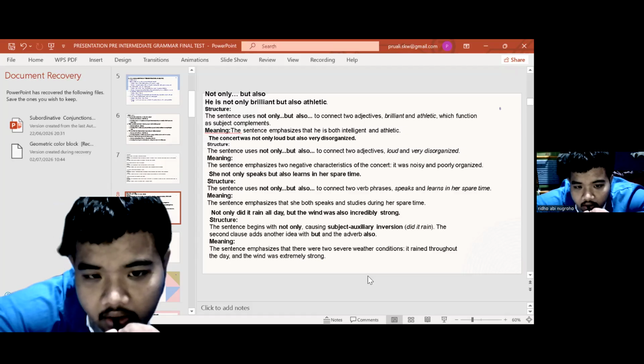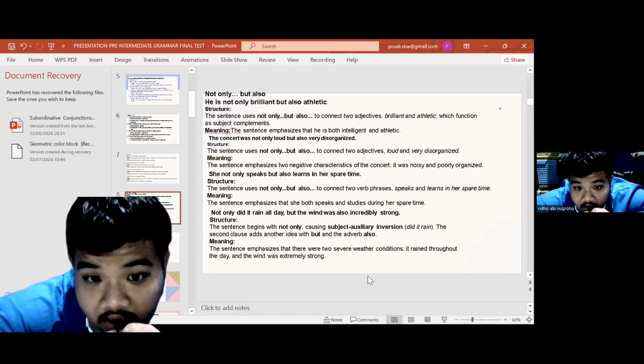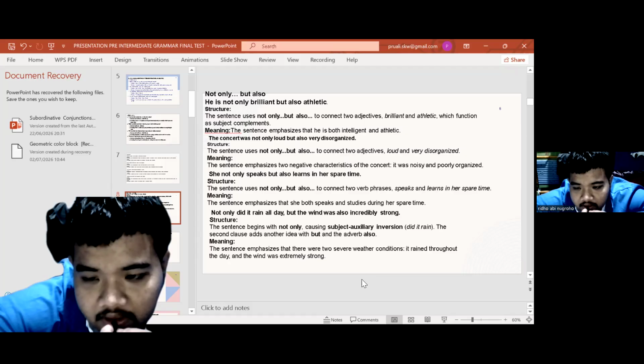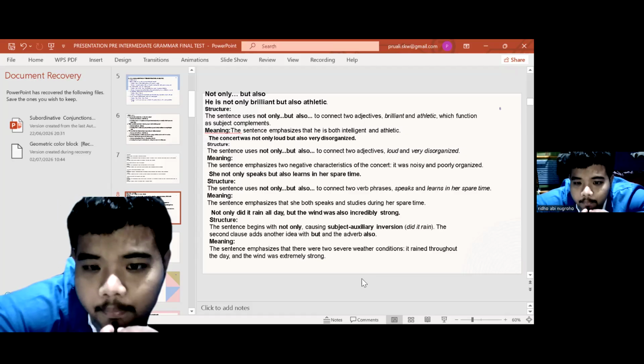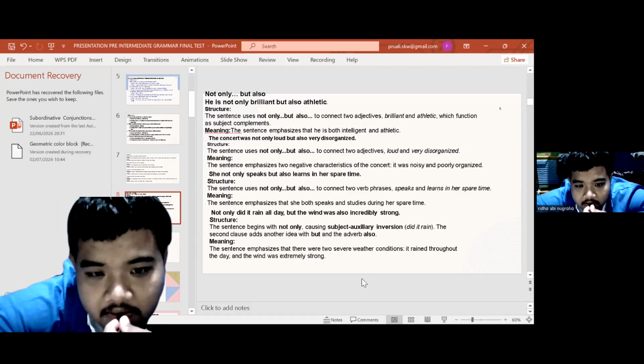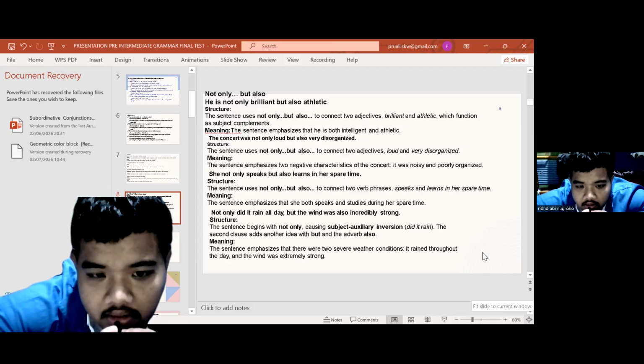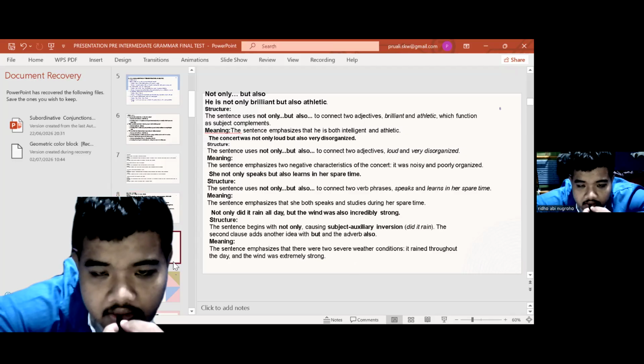Not only did it rain all day, but the wind was also incredibly strong. The structure begins with not only, causing subject-auxiliary inversion, did it rain. The second clause adds another idea with but and the adverb also, meaning the sentence emphasizes that there were two severe weather conditions. It rained throughout the day and the wind was extremely strong.